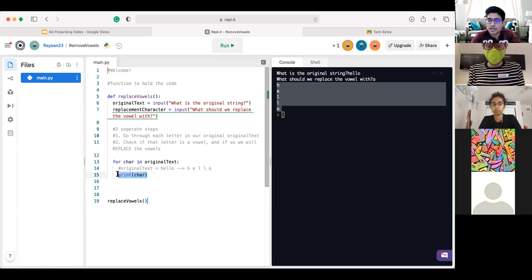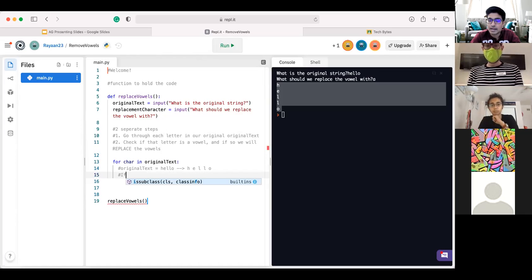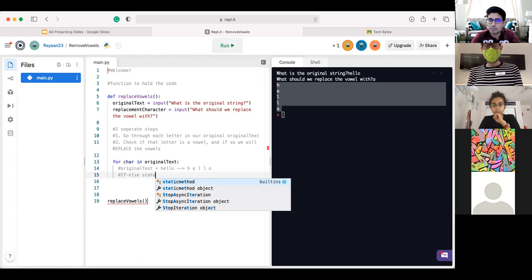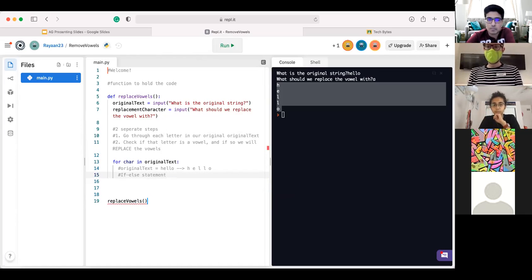We often refer to it as a conditional. I keep on thinking it's a loop. Remember, it's the if-else statement. Oh yeah, yep. I kept on thinking about loops.